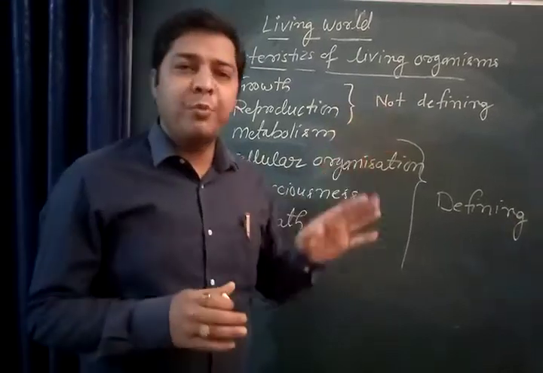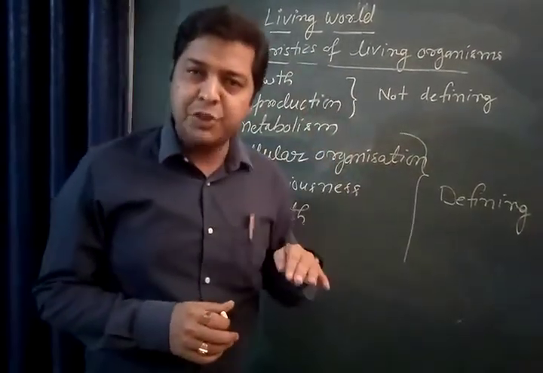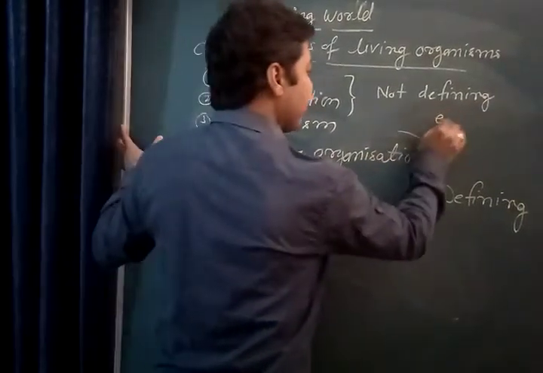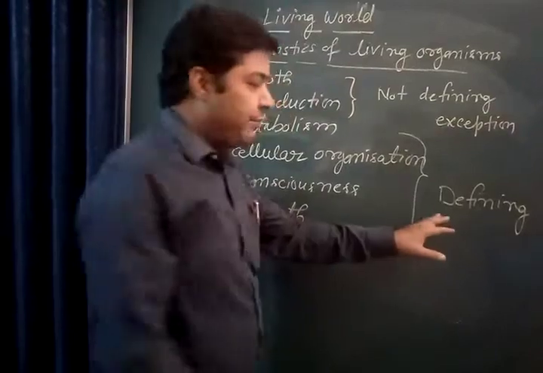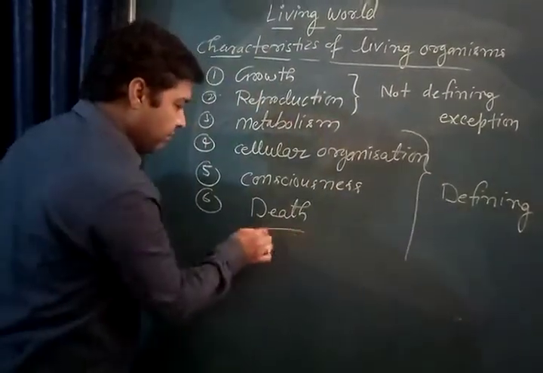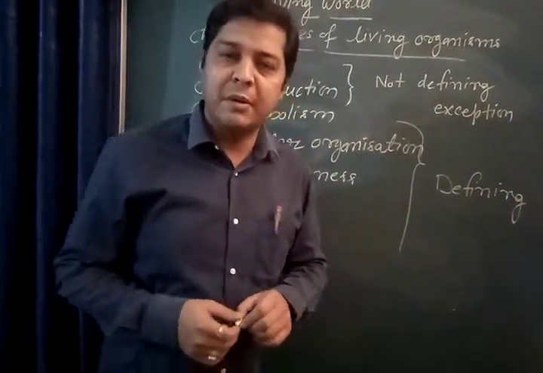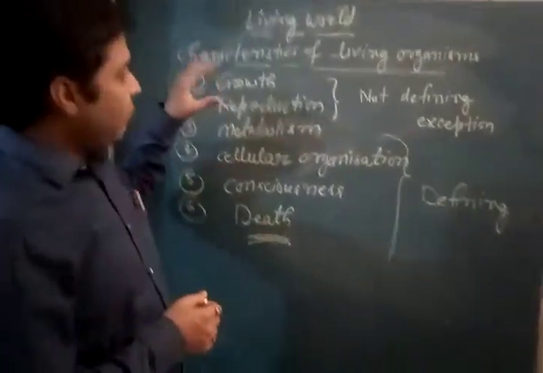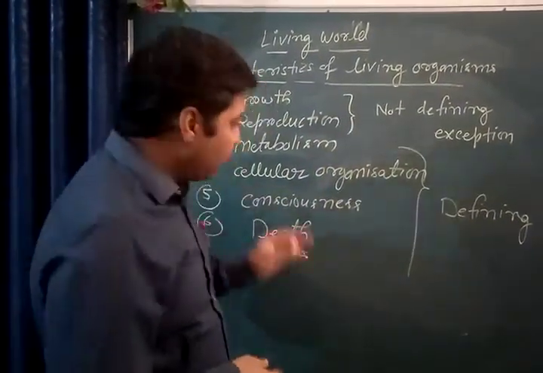Not defining properties means these two, growth and reproduction, have some exceptions, and defining property indicates they don't have exceptions. Here we find exceptions also, for example in the case of the unicellular amoeba. So why is it called defining property and non-defining property? We'll see one by one.